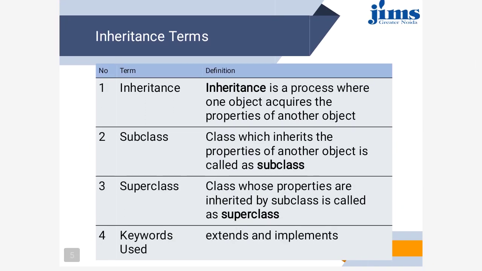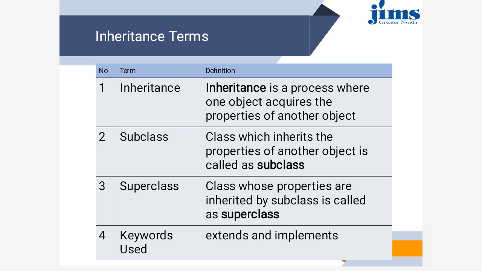To understand inheritance in a better manner, we need to understand some important terms. As we understood, inheritance is a process where one object acquires the properties of another object. That is, child objects acquire the properties of the parent class. And what is a subclass?